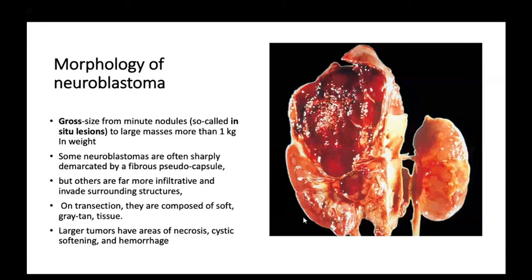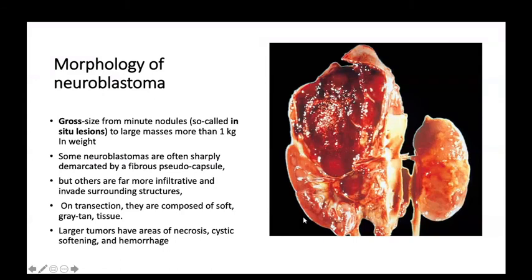Ma'am, true capsule basically covers a benign tumor, and it is made from a mixture of fibrous tissue and cells, and pseudo capsule is tumor cells which are compressed. True capsule is the normal compressed cells with fibrous tissue, and pseudo capsule is the compressed tumor cells.